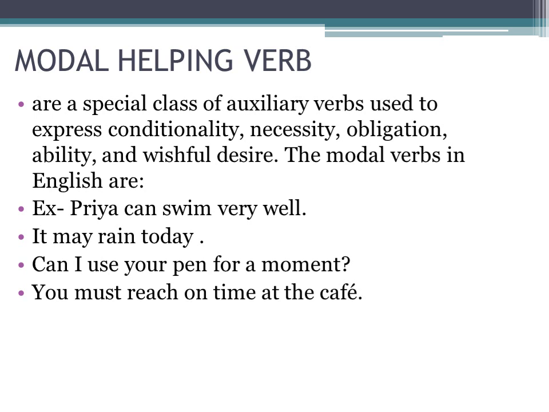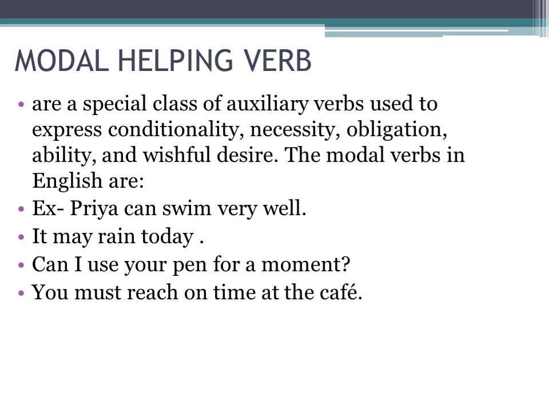These are a special class of auxiliary verbs used to express conditionality, that means some conditions, necessity, like you ought to pass this exam, you ought to obey the order of the chief, that is the necessity. Obligation, you must respect your elders, like that. Ability, you can swim very well, or she can sing very well.